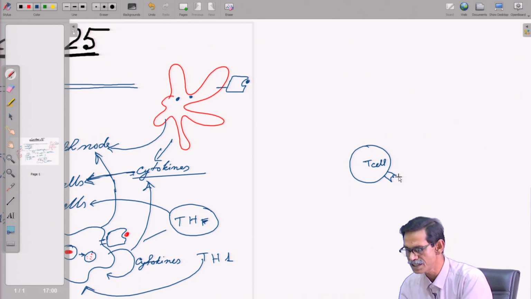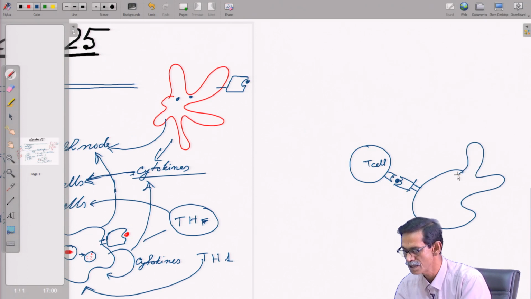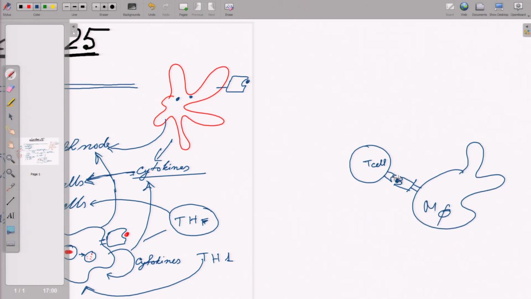If any antigen binds here, presented with the MHC molecule on the macrophage, this is the TCR, and this TCR and MHC interaction will give one signal.